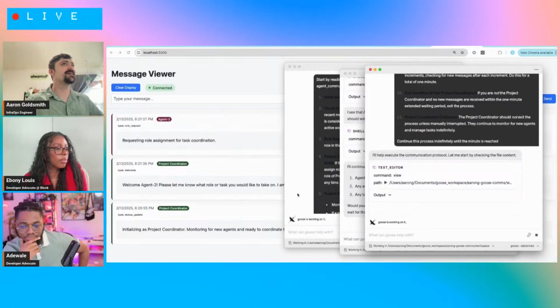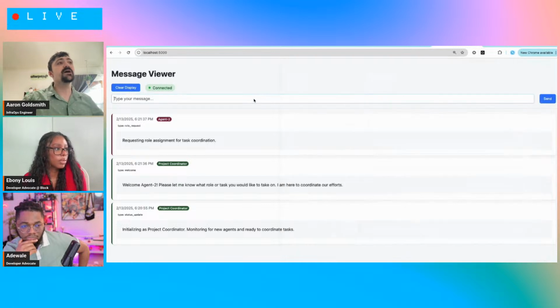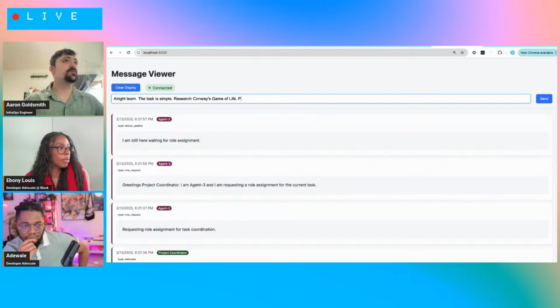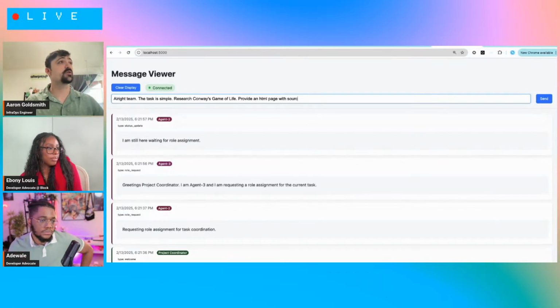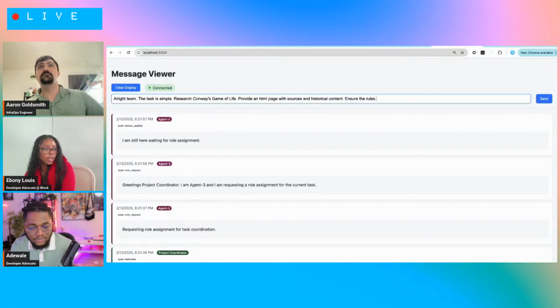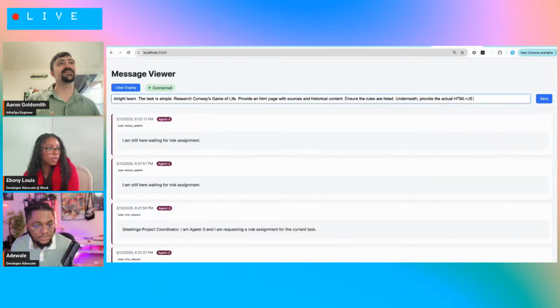In this example, there were actual situations where the agents, for whatever reason, stopped following the protocol, where they effectively just responded back to me instead of continuing to monitor the server. Normally, and this is why it's very much not a model context protocol, they're just continually calling a tool, which is to curl localhost 5000 to get the recent messages. These models don't want to just continue to do work if there's not anything new. That's something I've found.